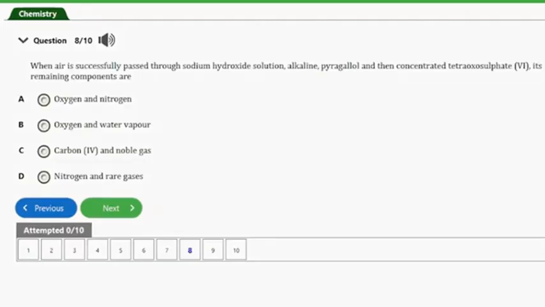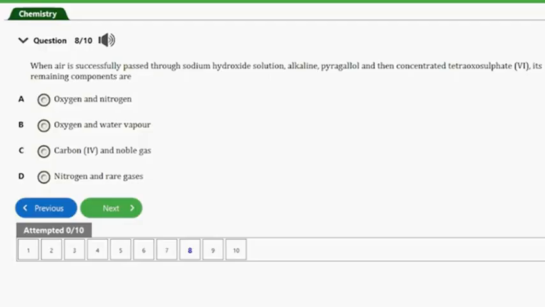It says, when air is successively passed through sodium hydroxide solution, alkaline pyrogallol, and then concentrated tetraoxosulfate(VI) acid, its remaining components are A. Oxygen and nitrogen. B. Oxygen and water vapor. C. Carbon dioxide and noble gas. D. Nitrogen and rare gas. So guys, the answer to this question here is nitrogen and rare gases.